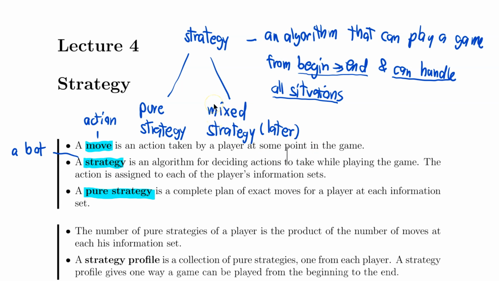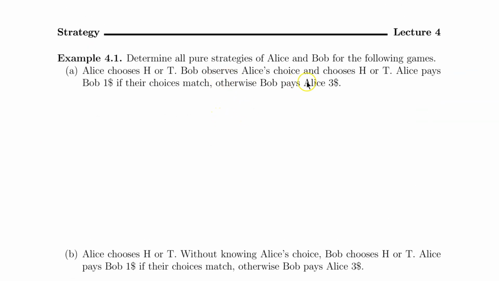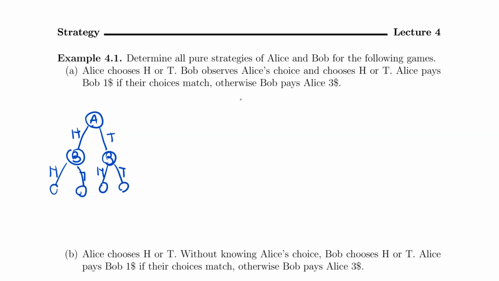Now, let's talk about this in the next example. Let's say this is actually the game that we talked about in the last lecture. Let me read that out here. Alice can choose between head or tail, and then Bob is gonna play next and he's gonna choose between head or tail. Then we can talk about the outcome, but let me leave that for now. Let me focus on the strategy here.